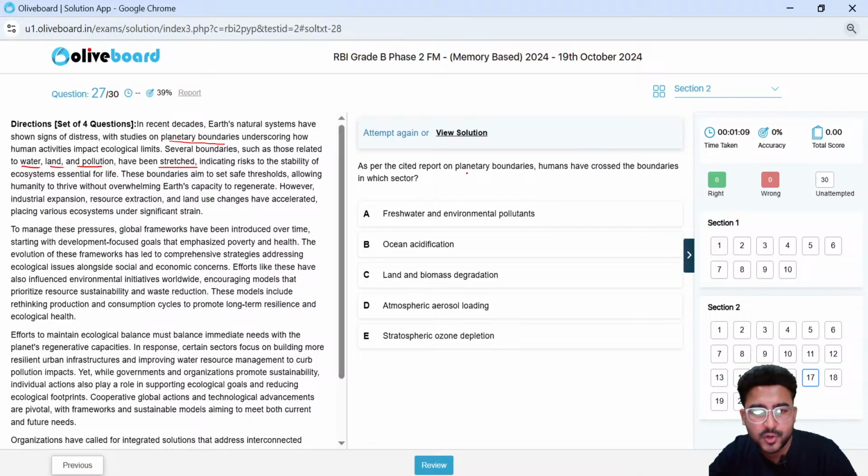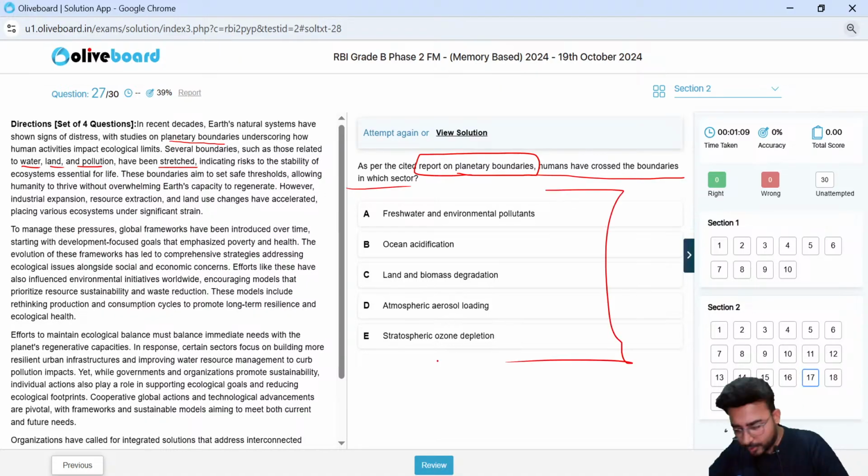As per the cited report on planetary boundaries, humans have crossed the boundaries in which sector? So what do you think, guys? What should be the correct choice here? Humans have crossed the boundaries in which sector? Is it related to freshwater and environmental pollutants, or ocean or land or biomass degradation, atmosphere or stratospheric? The correct answer is freshwater and environmental pollutants.